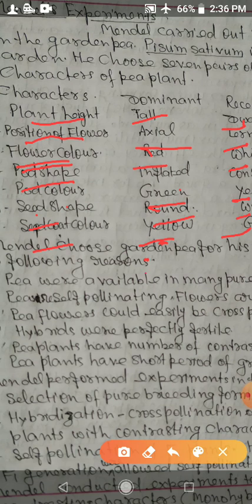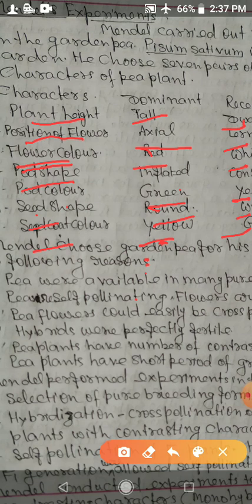Third point is pea flowers could easily be cross-pollinated by hand. Fourth point is hybrids were perfectly fertile. In some other plants, it was found that when hybrids were produced, they are infertile. But in the case of the pea plant, hybrids were perfectly fertile.